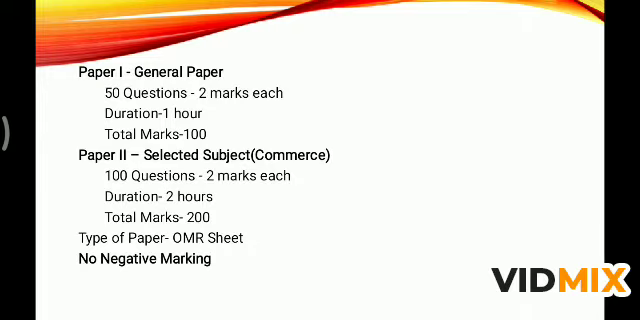Type of paper will be OMR sheet, like it will be offline. Okay, offline OMR type. Multiple choice questions will be provided for the students. They have to choose one right answer among the 4 options. Okay, no negative marking. There is no minus points for wrong answers.